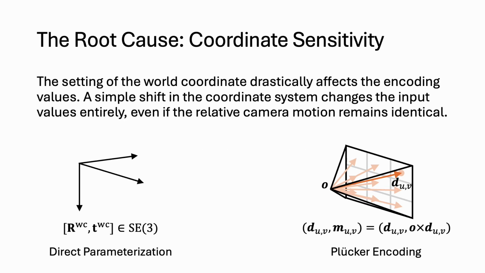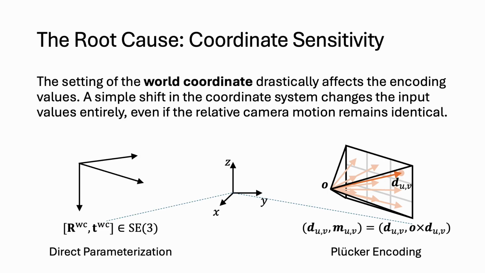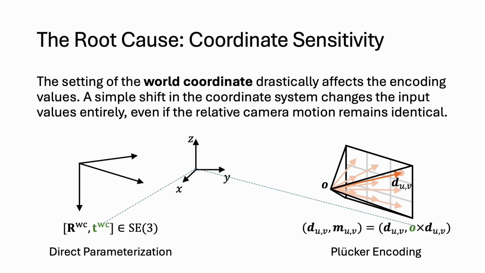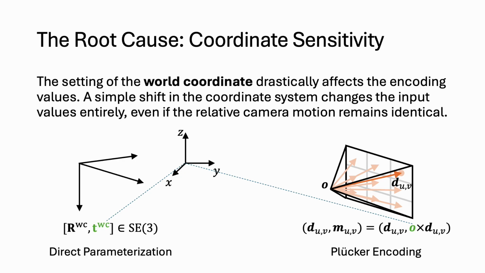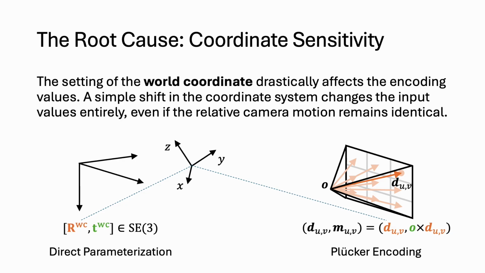So what is the root cause? It fundamentally comes down to coordinate sensitivity. The absolute values heavily depend on the setting of the world coordinate system. A simple shift in the coordinate system changes the input values entirely, even if the relative camera motion itself remains exactly the same. Same for the rotation in the coordinate system. The neural network gets confused by these drastically changing numbers.